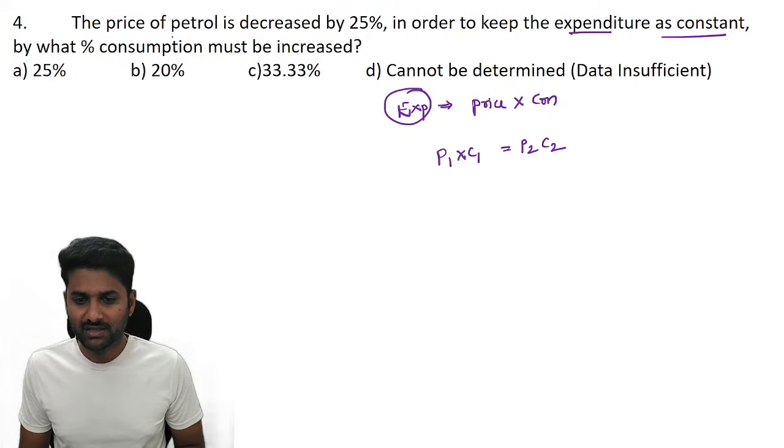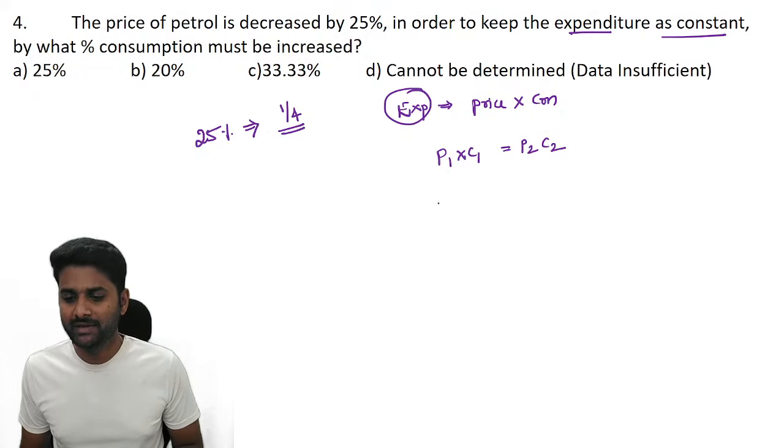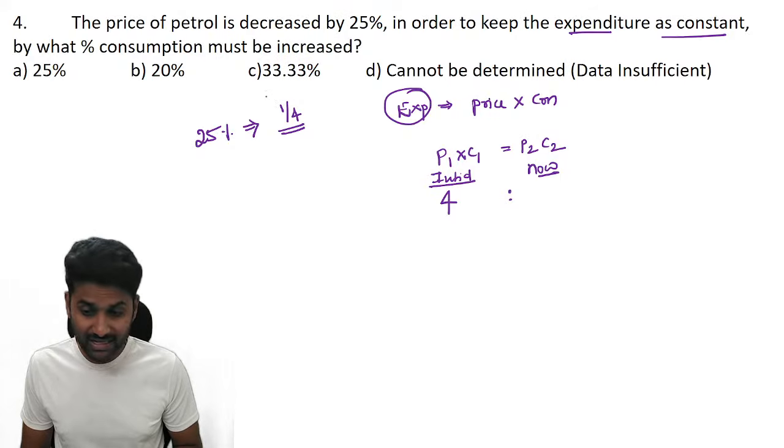Another question, see, the price of the petrol is decreased by 25%. 25% is 25 by 100. It's 1 by 4. It means initially, they mention the denominator term. So the initial cost of the petrol is 4 units. Now it is decreased by 1 unit. The numerator is the resultant.